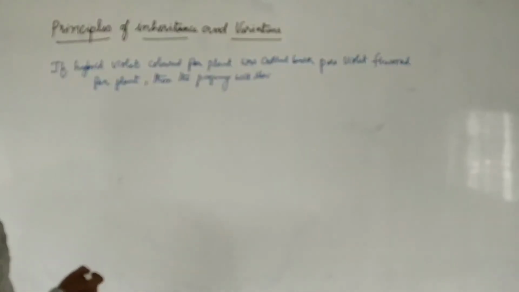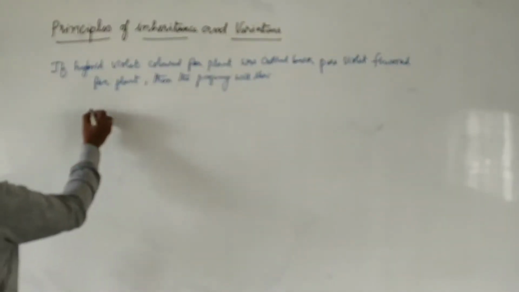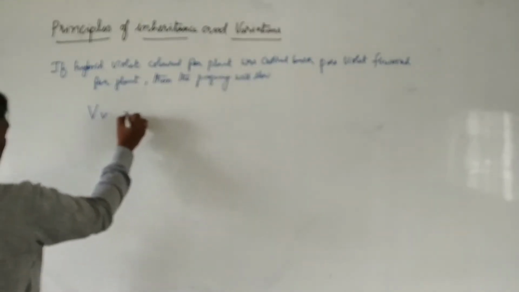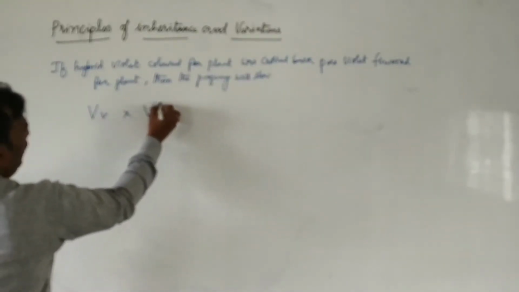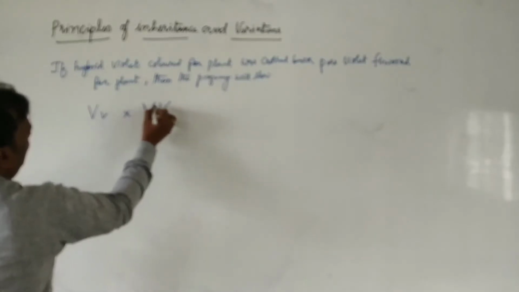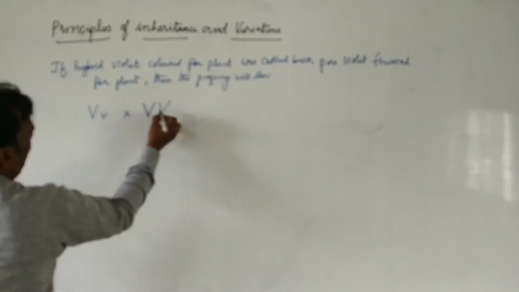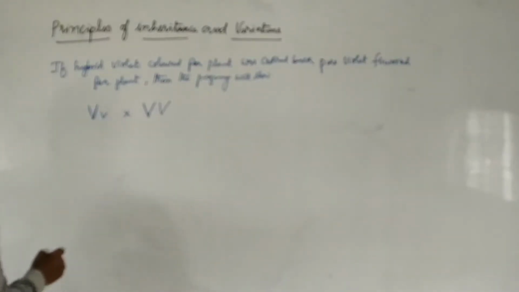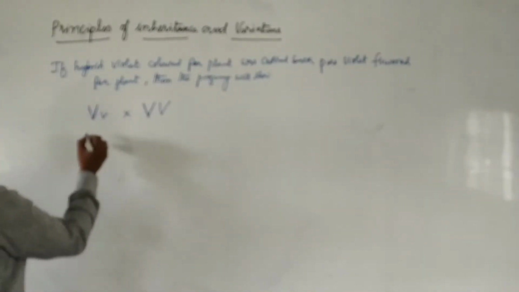So violet colored pea plant was it. Hybrid violet means capital V, small v, is crossed with capital V, capital V, pure. So capital V, small v, hybrid, when it is crossed, what kind of plant do we get here?